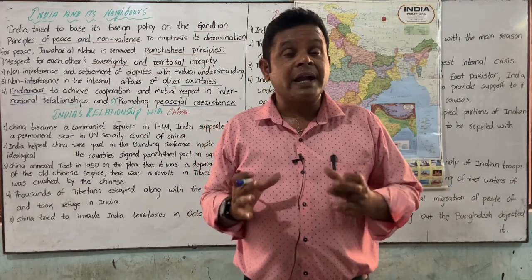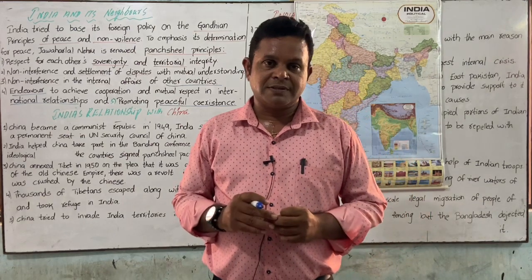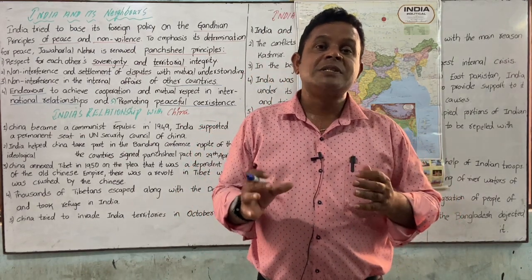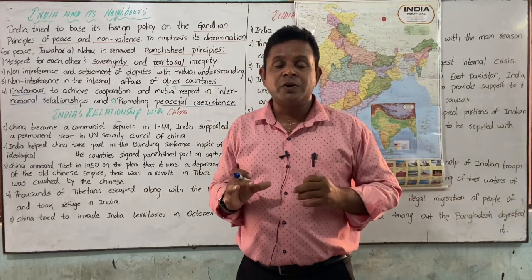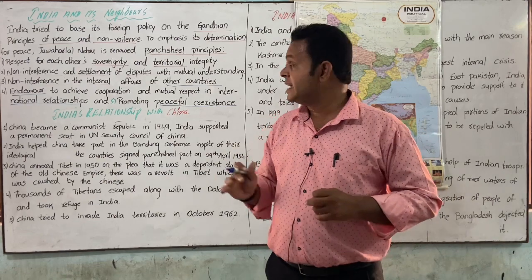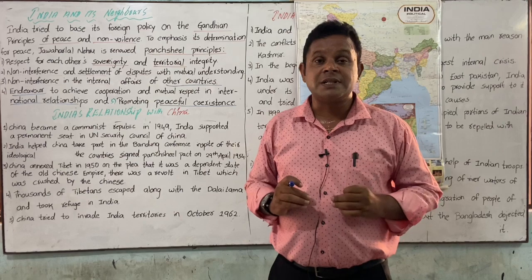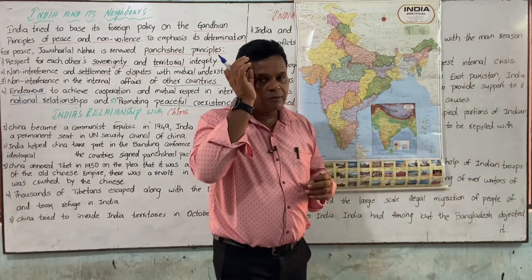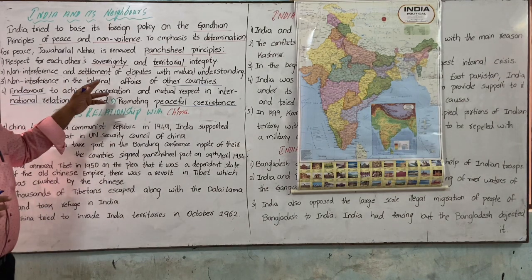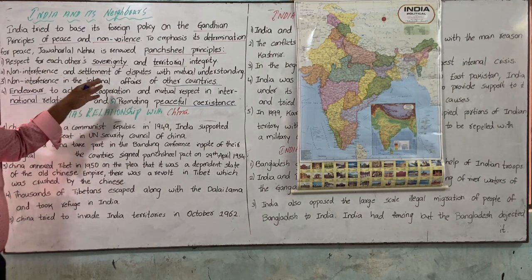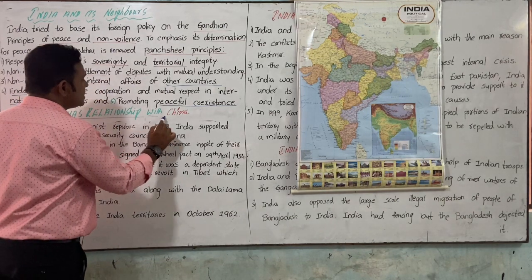As we have already learned, the main aim of the UNO is to prevent wars and preserve peace. The main motto of the United Nations Organization is the same, peaceful coexistence. All these are the five important principles, the Panchsheel, designed by Pandit Jawaharlal Nehru.